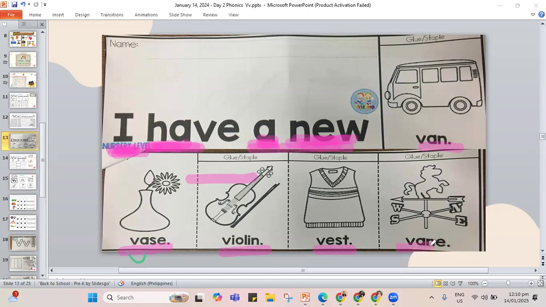When you say vein, that's a tool you use to check where the air or the wind is coming from. Now, if you are done reading with me, you get to color the pictures in your flipbook and you will need it later for spelling out some of our V words. So I can move to the next page. But again, if you're not yet done, pause the video, play it again once you are done.